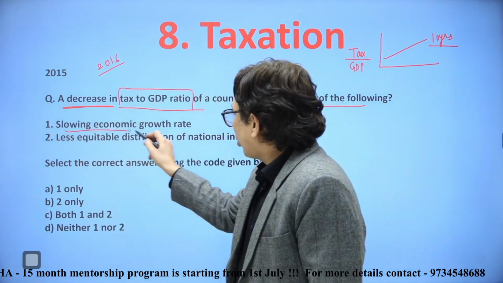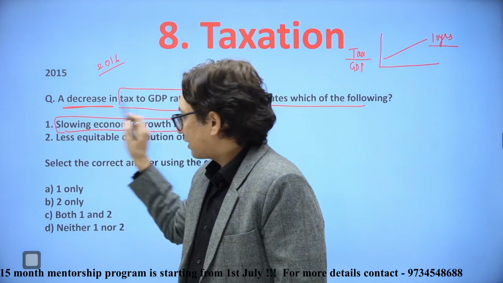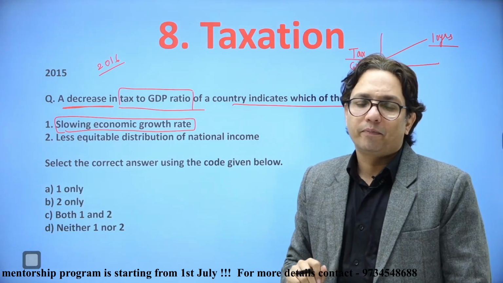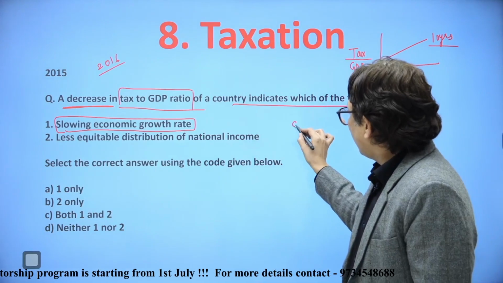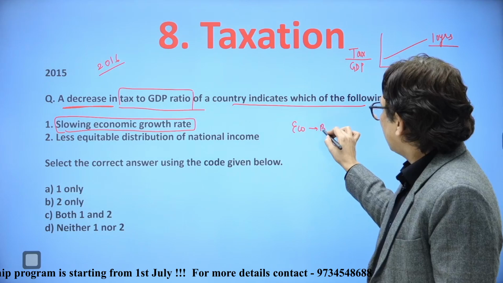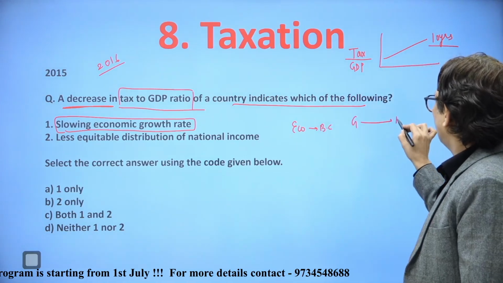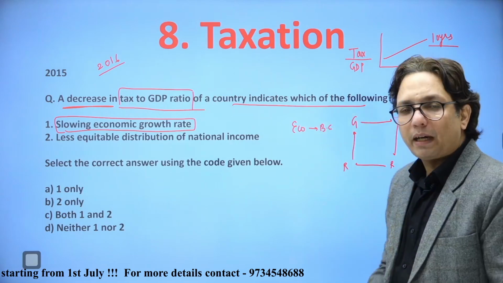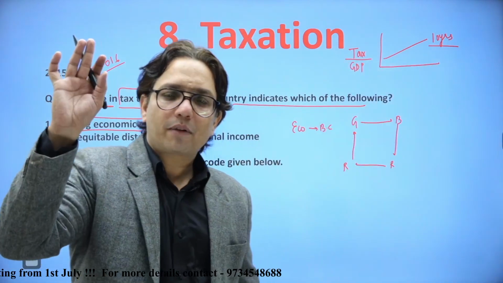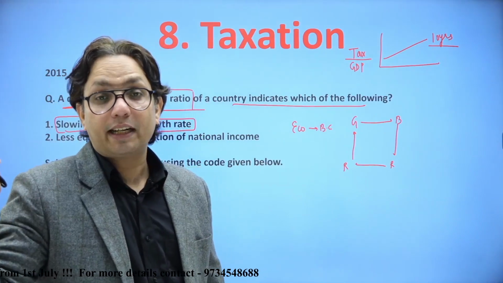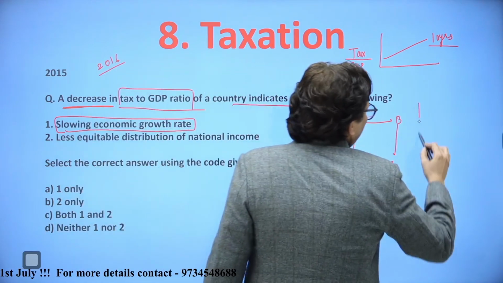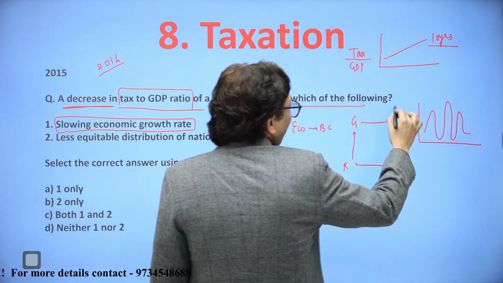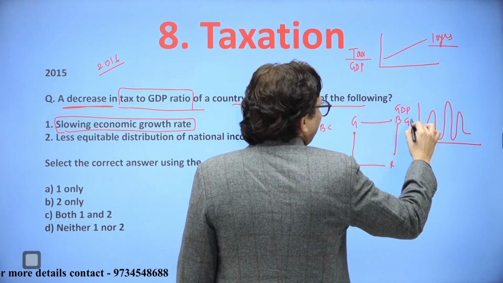First, slowing economic growth rate. Yes. As I discussed in the 2016 question also, here also I will be telling you the same thing. That economy has a business cycle. That is growth, boom, recession, recovery, and then back to growth. So economy never goes up continuously, economy would never go down continuously, steadily. GDP growth rate would go up, would go down, would go up, would go down. This is the graph of GDP growth rate and time.